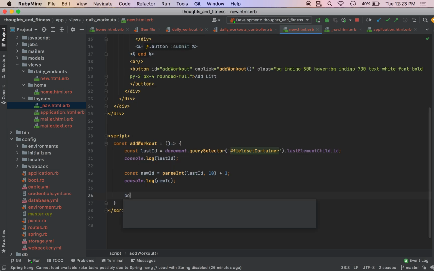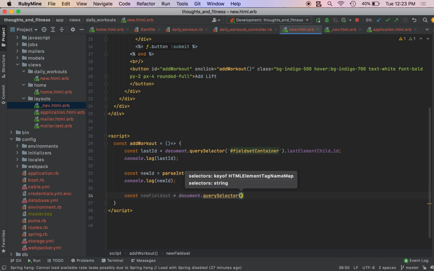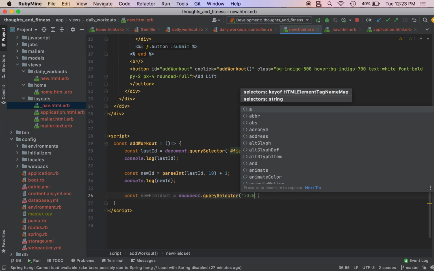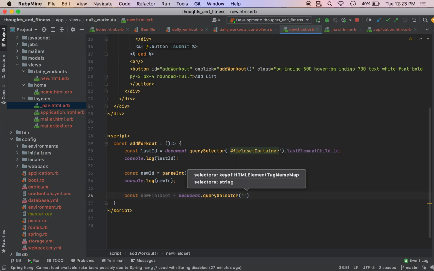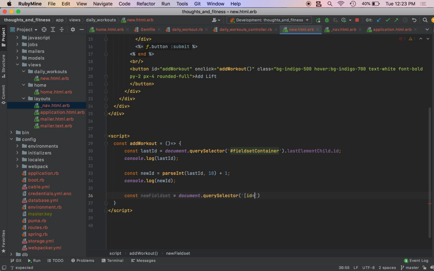We're going to do const newFieldset equals document.querySelector, do quotes, id equals 0. Oh, hold on. It's not quite like that. I'm sorry. So you need to do bracket, id equals double quote 0.